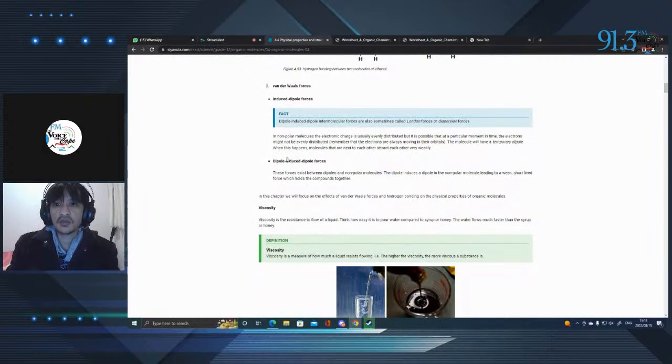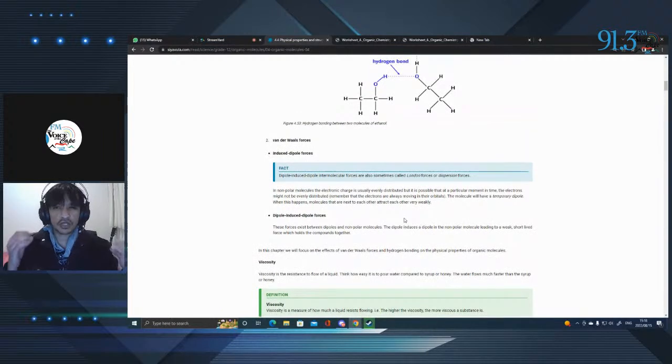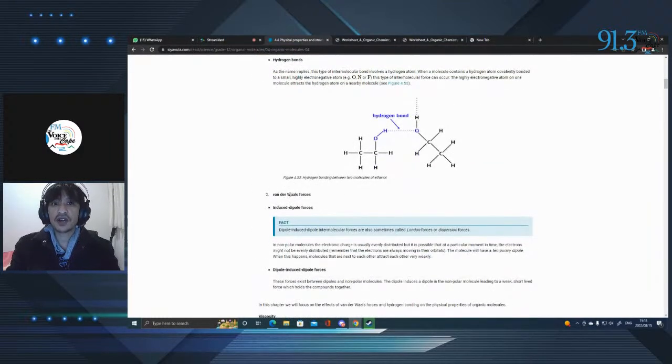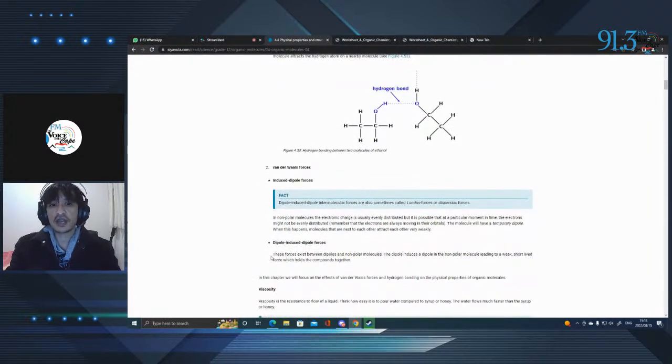Okay. Then we have dipole-induced dipole forces. These forces exist between dipoles and nonpolar molecules. The dipole induces a dipole in the nonpolar molecule, leading to a weak, short-lived force which holds the compound together. So what I want you to keep in mind is hydrogen bonds, strong. Remember, dipole-dipole forces are the strong intermolecular forces, and your van der Waals forces, like induced dipole and dipole-induced dipole forces, are your weak forces.